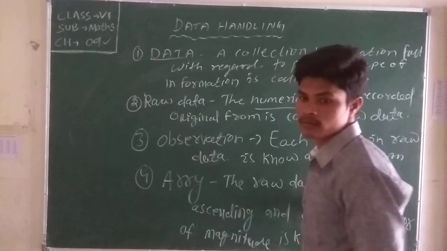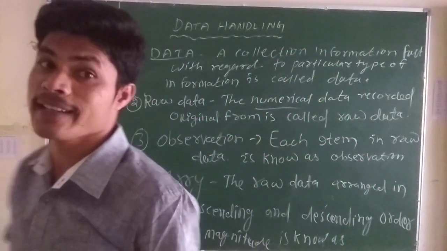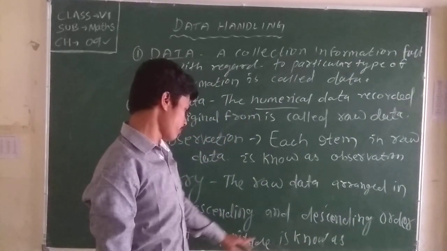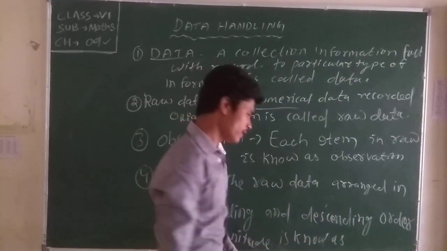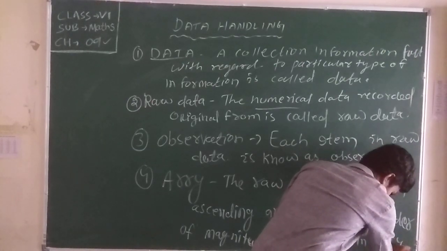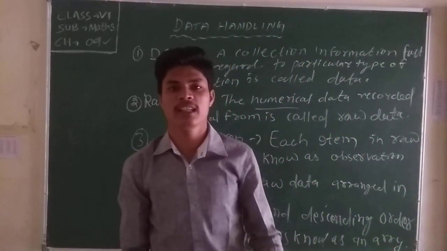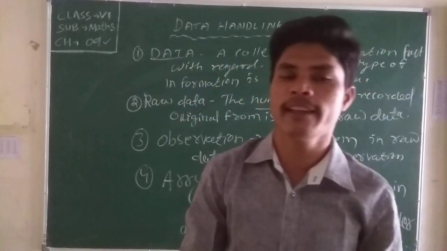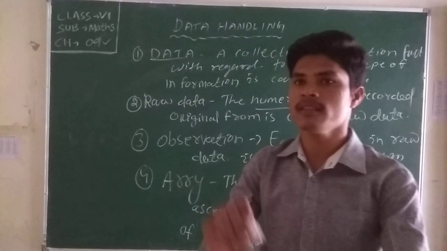Ascending and descending order of magnitude is known as an array. Clear? Array means the raw data arranged in ascending or descending order.